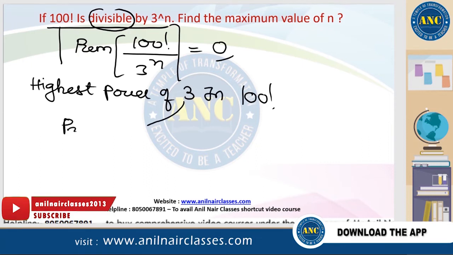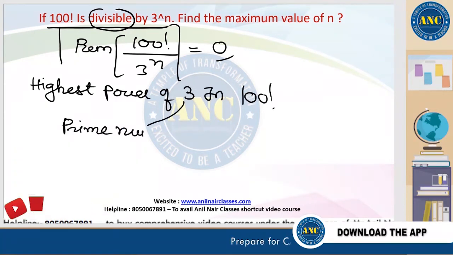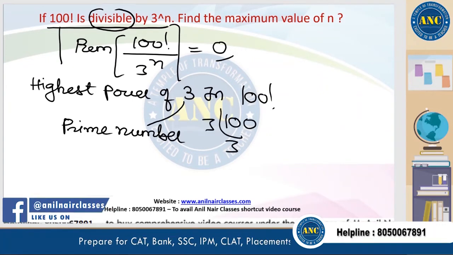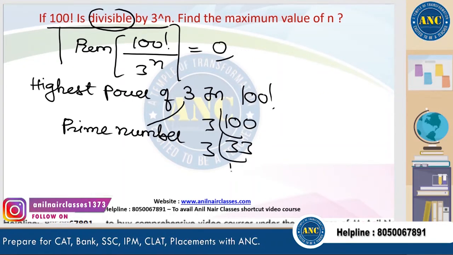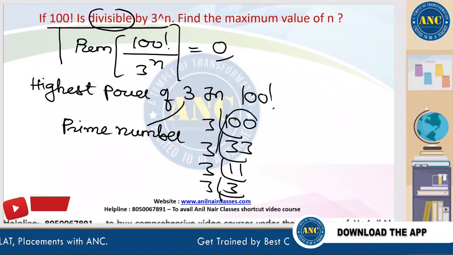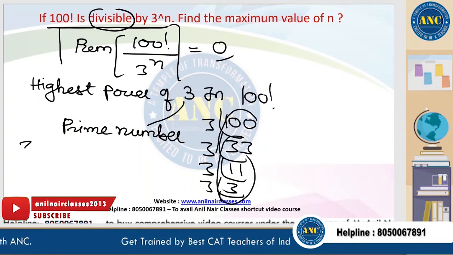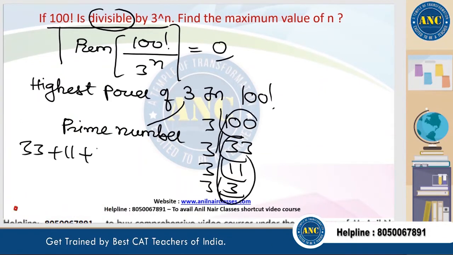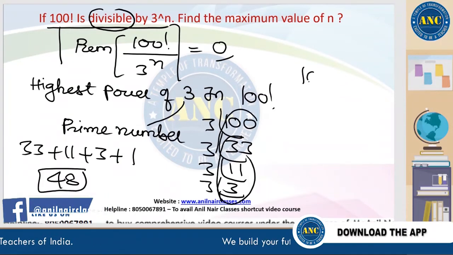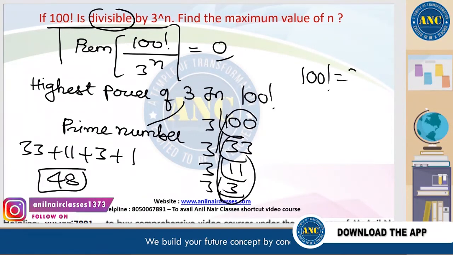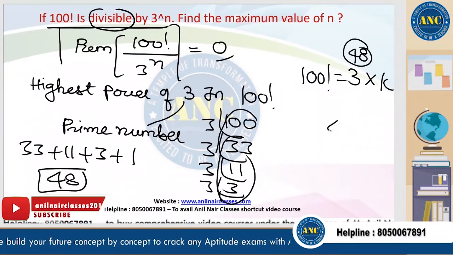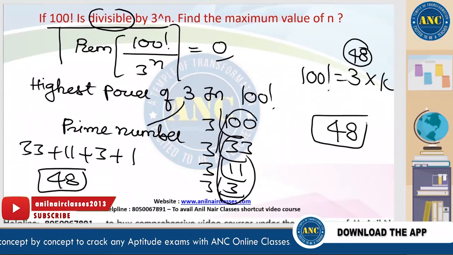3 is again a prime number. So if I divide 100 by 3, 3 33s are 99, 3 11s are 33, 3 3s are 9, 3 1s are 3. So if I add it, 33 plus 11 is 44, plus 3 is 47, plus 1 is 48. That means 100 factorial is nothing but 3 power 48 into k. What is the n value? N value here is nothing but 48.